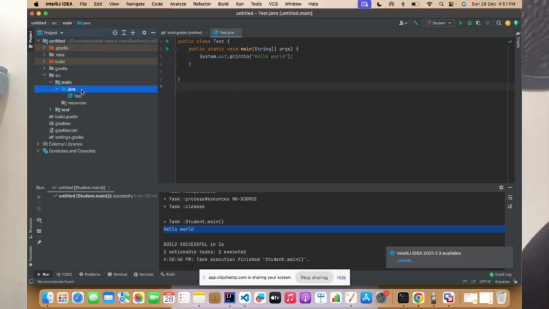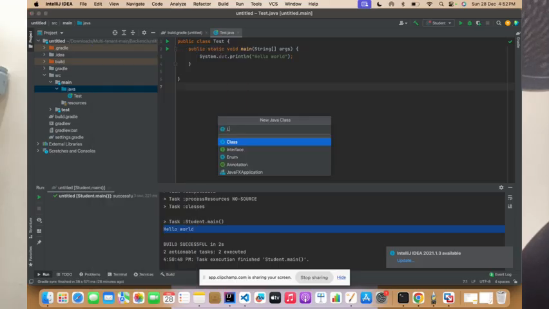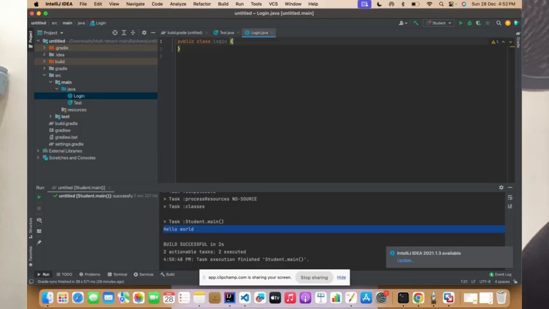Let's take an example of login. You can see a login screen on many pages. For example, whenever you go to Flipkart or Amazon, it will ask you basically two things: username and password. So let me take this login class.